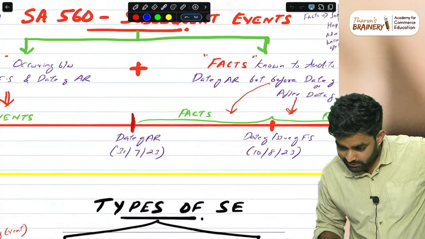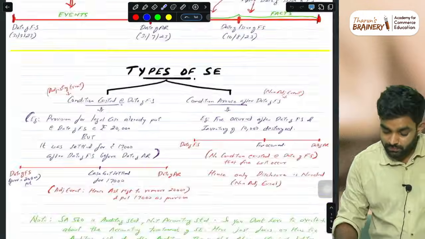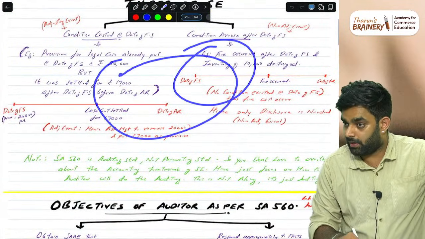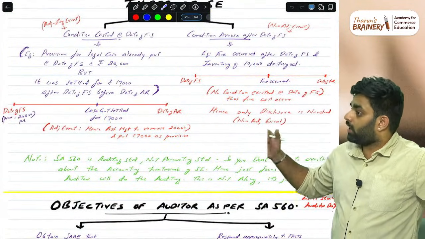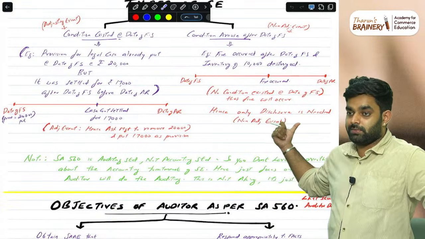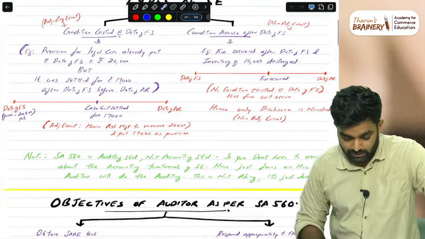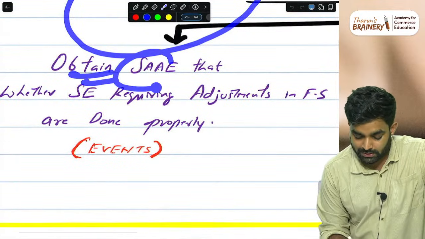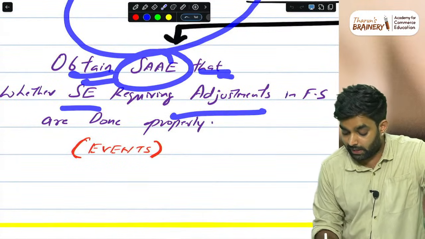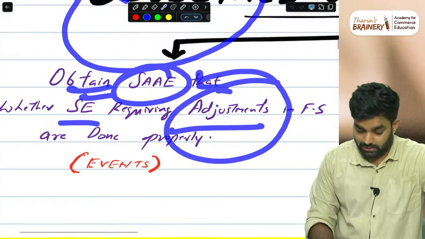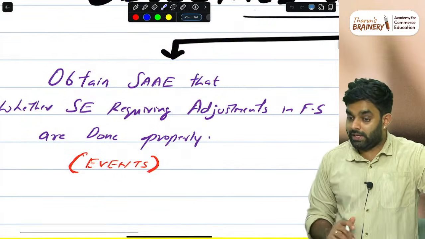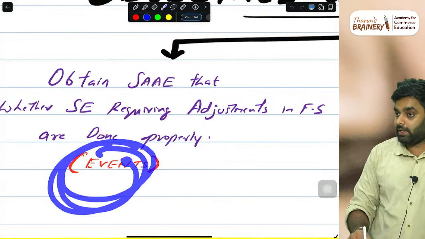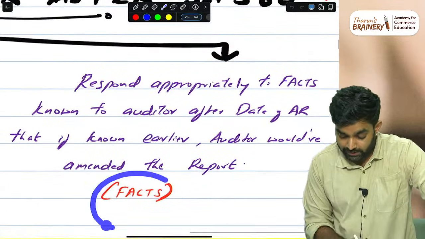Just see. Yeah. Then events, this is the audit procedure. Simple. And I will give you this chart so that whatever material you are studying, just refer to this so that you will get clarity. Then comes the objectives of the auditor, very easy. Just obtain sufficient appropriate audit evidence on whether subsequent events requiring adjustments are done properly. That's the objective for events. Then for facts, another objective is there.